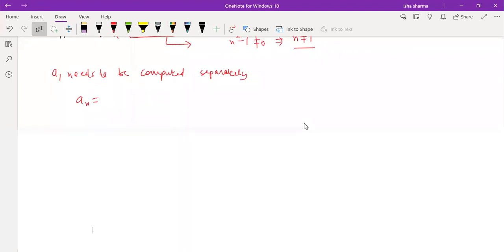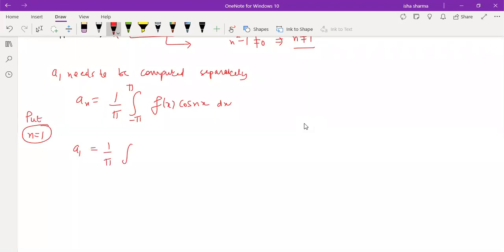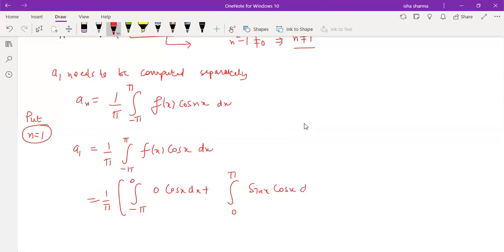an is basically 1 by pi, integral from minus pi to pi of f(x) cos nx dx. We just need to compute a1, so you put n equal to 1. So a1 is 1 by pi, integral from minus pi to pi of f(x) cos x dx. On putting n equal to 1, cos nx will be just cos x, and then you just solve this integral. From minus pi to 0, the function is taking value 0, and from 0 to pi, the function is taking value sine x.